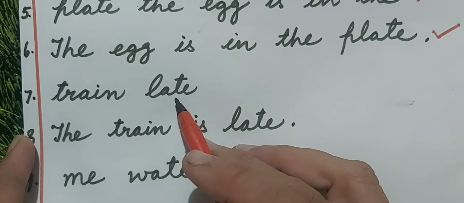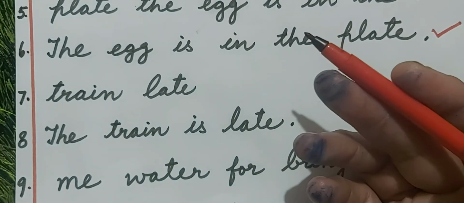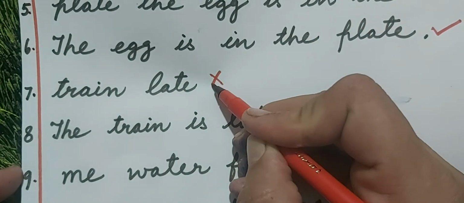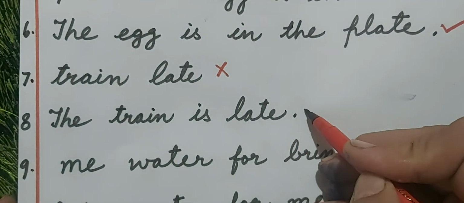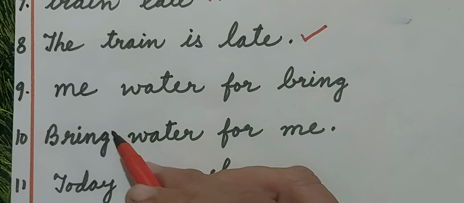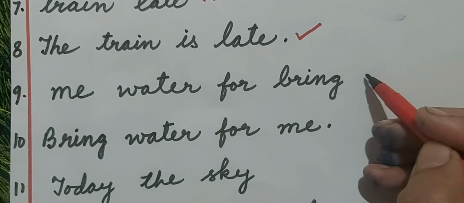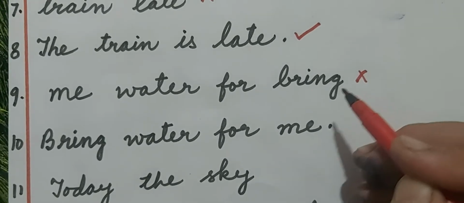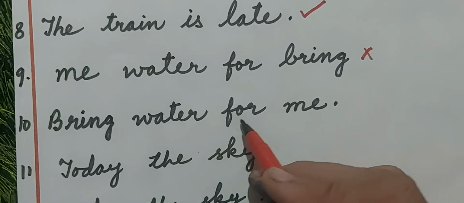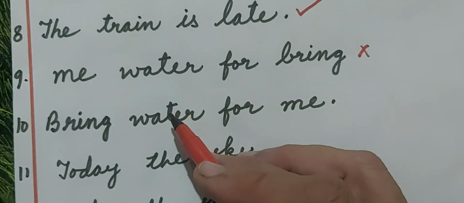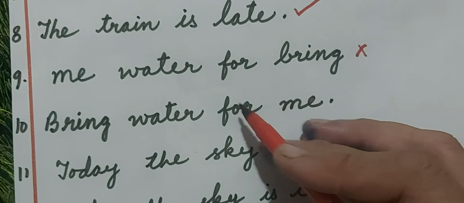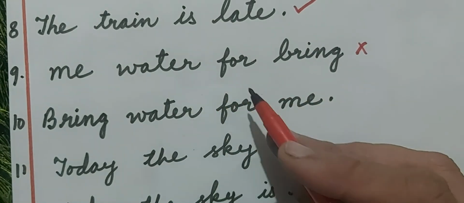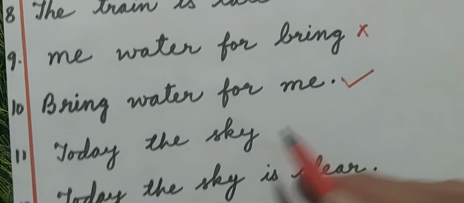Train late. Incomplete. What train late? What do you want to say? So this is incomplete. The train is late. Yes, it is complete and it is a sentence. Me water for bring. Incomplete. It is not a meaningful sentence. Bring water for me. This bring has come here. Water has come here. For is at its place and me is written at the end. Bring water for me. This is a complete sentence.